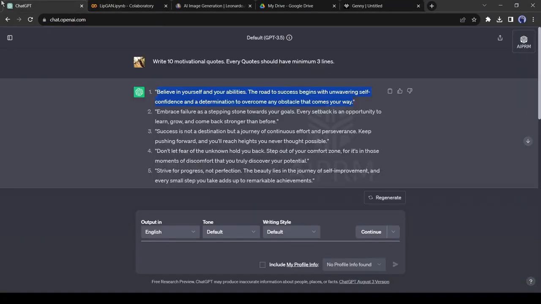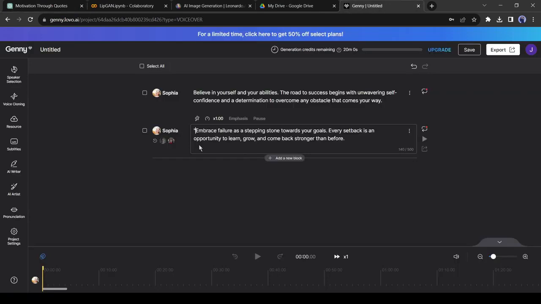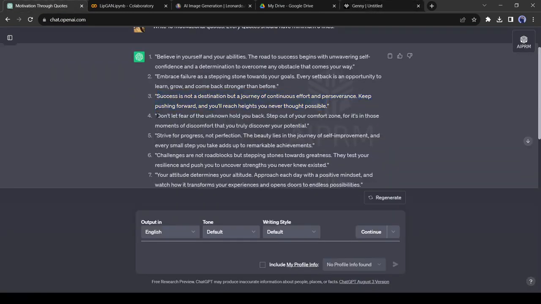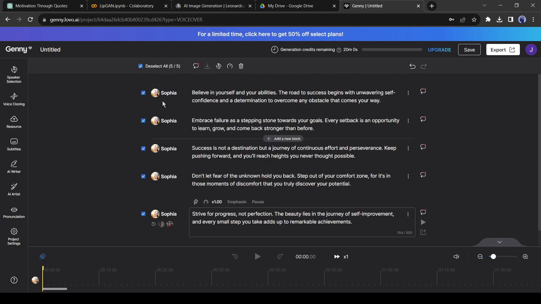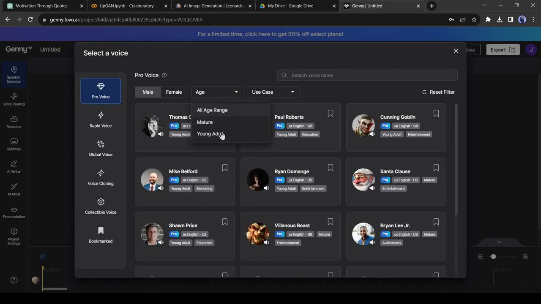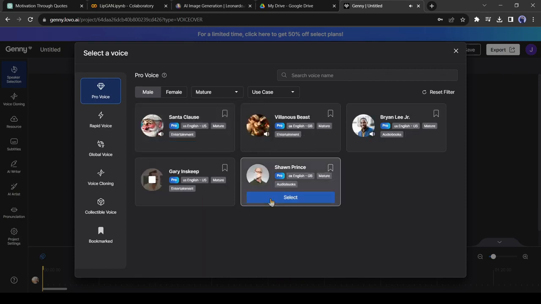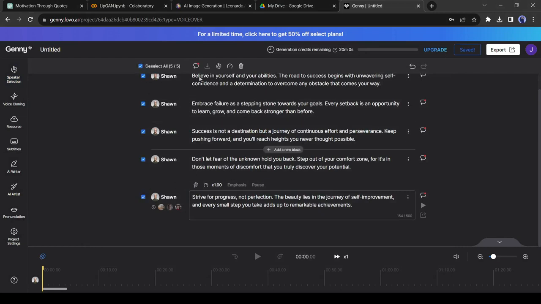And then go to Chat GPT again and copy the first quotes. Now come back to Jenny and paste the quotes on Jenny's text blocks. Do it again and copy all of the quotes and paste them into Jenny. After doing these, change your voice model. As our avatar is looking old, so I will choose a male mature voice. After changing the voice model, click on the Select All checkbox and then hit the Generate icon.